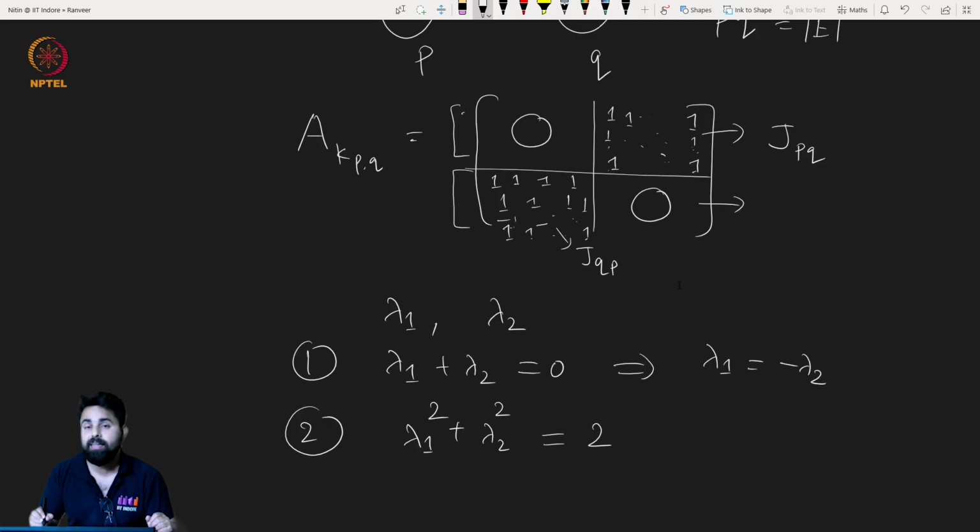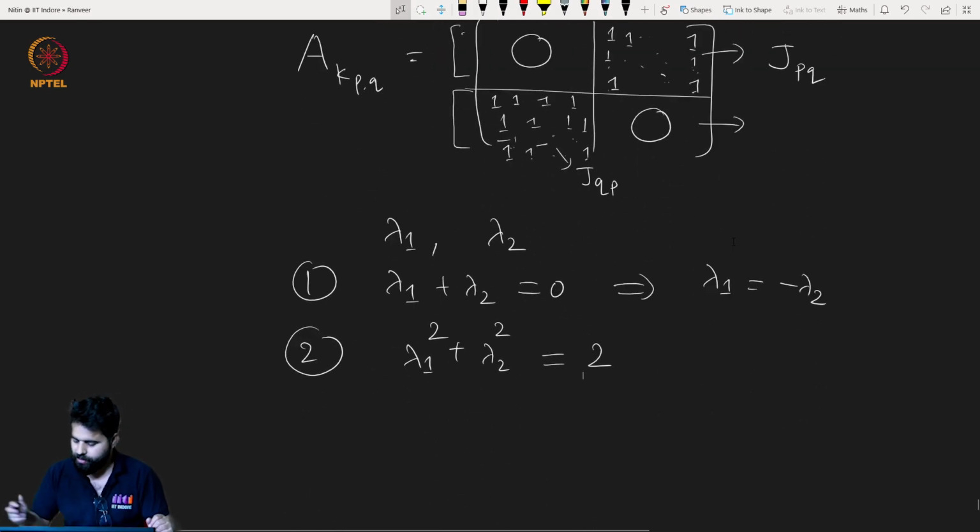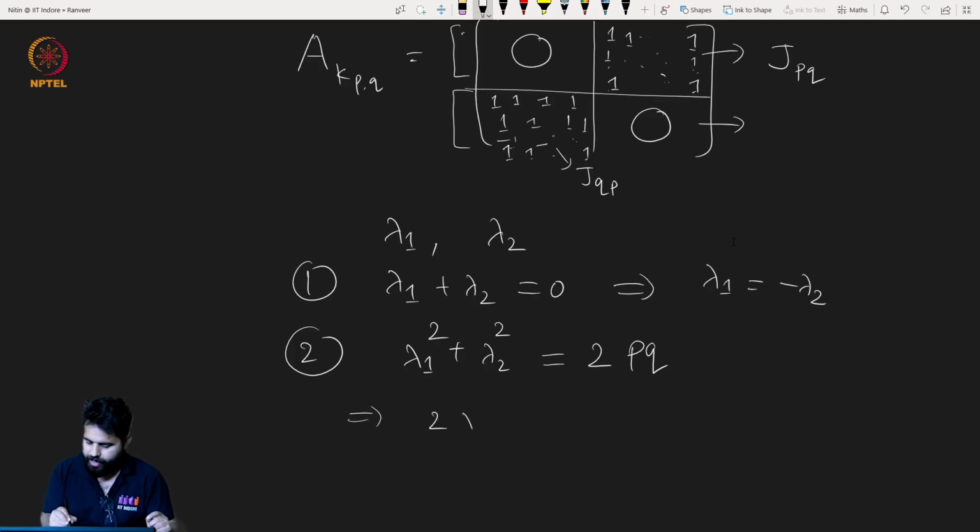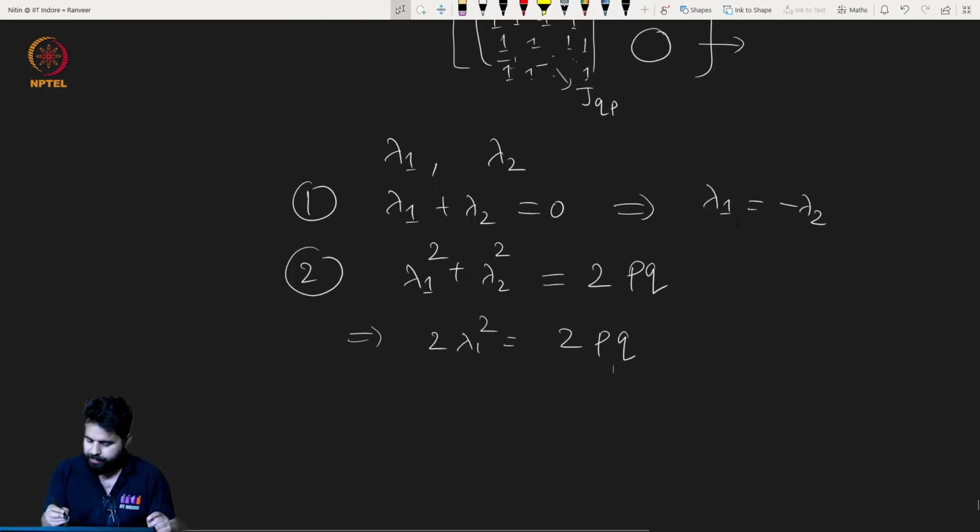The number of edges here is pq, so this will be equal to twice pq. Now since lambda 2 is equal to minus lambda 1, this implies that twice lambda 1 squared is equal to twice pq. That means lambda 1 is equal to plus minus square root of pq.